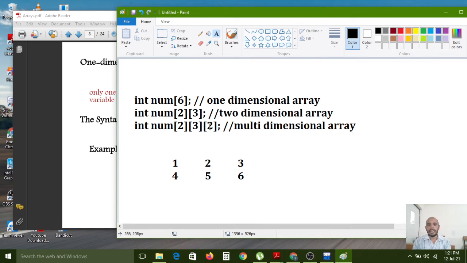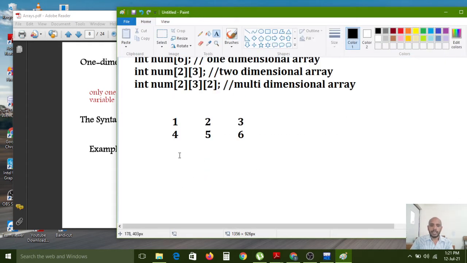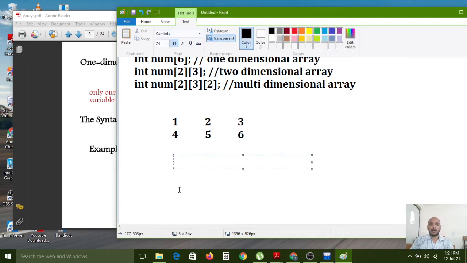That means an array of arrays we have to create. Now I want this type of array in 2 sets. How many sets do you want? 2 sets I want, like that. So the same data set I want to create one more time with the same data, like that. So here we have created 2 sets.